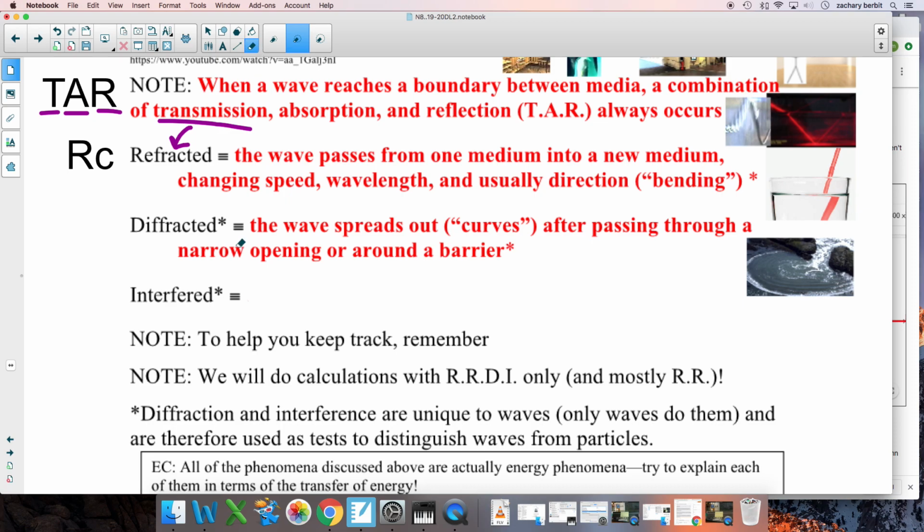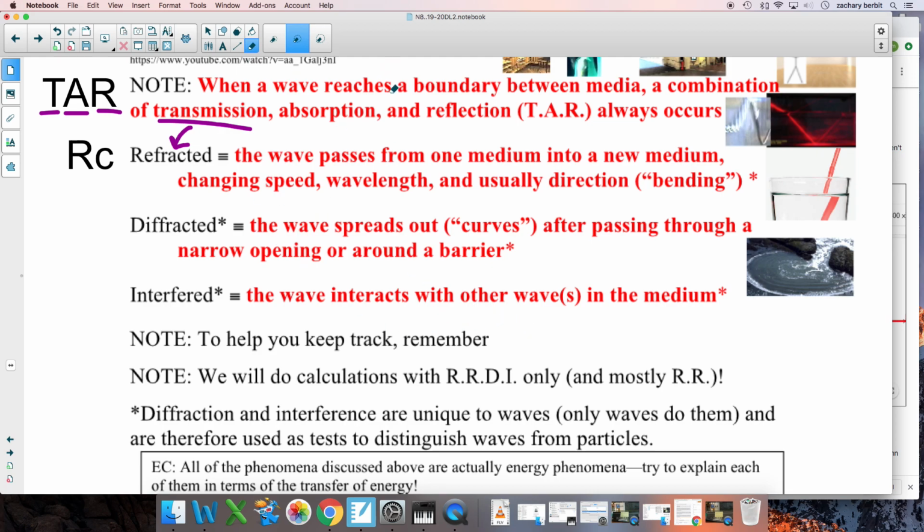So what is interference? Interference is definitely a unique wave behavior. The wave interacts with other waves in the medium. That by itself does not sound unique. Okay, it interacts with other waves. Great, people interact with other people. Baseballs interact with other baseballs. But the nature of the interaction is unique.